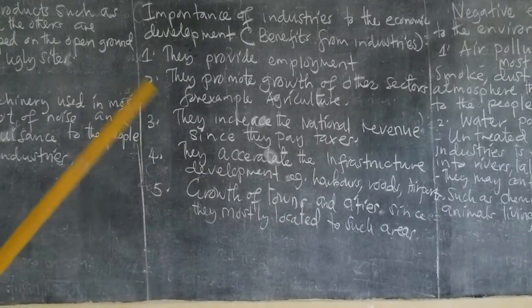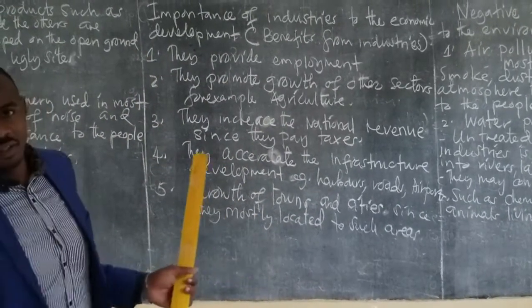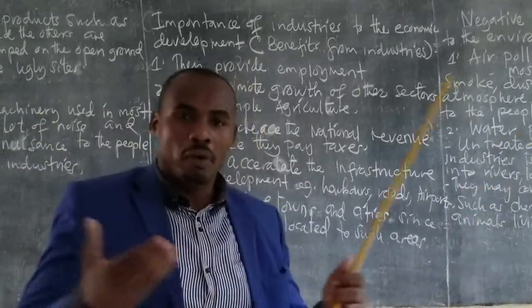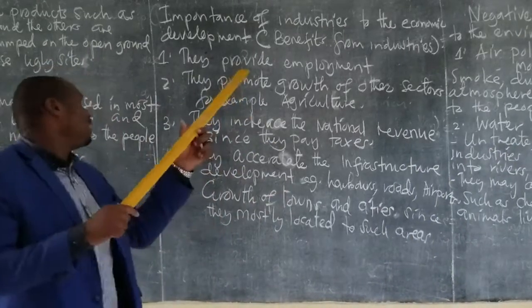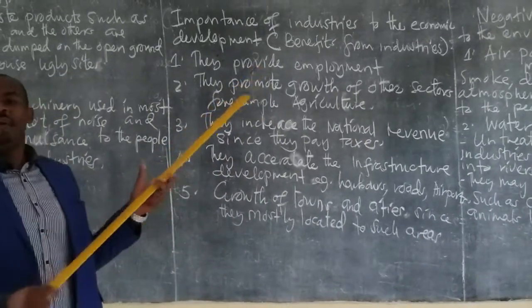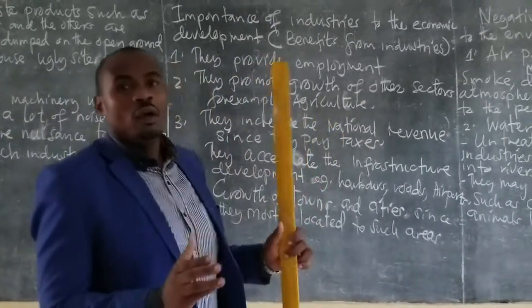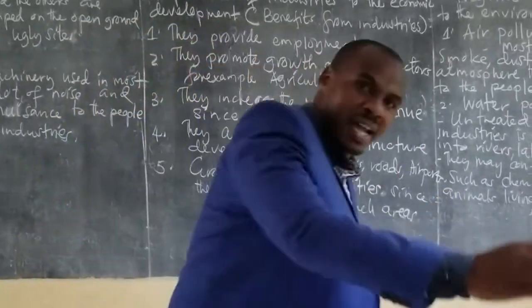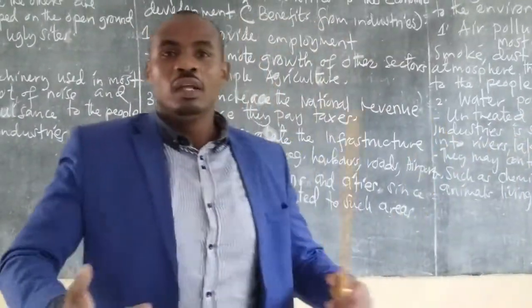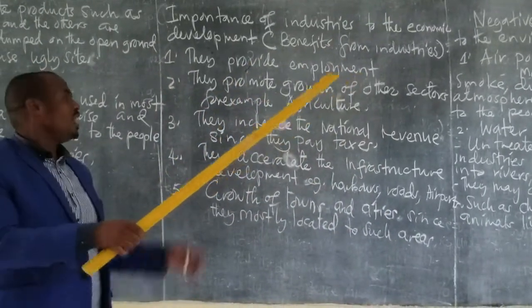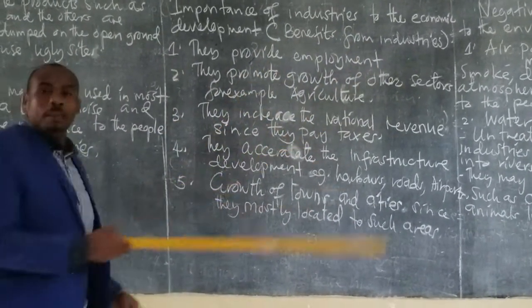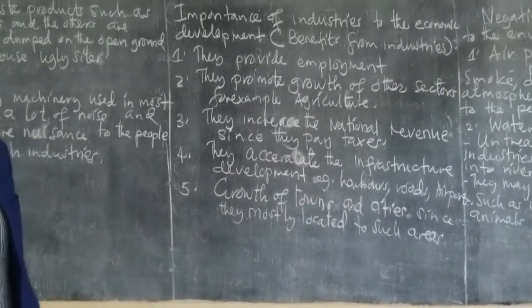One here, they provide employment. Industries can provide employment anywhere. That's why these are located in urban areas. And many people always migrate from rural areas to urban areas searching for employment, because urban areas are where you can find the industries. So these industries provide employment to the people.